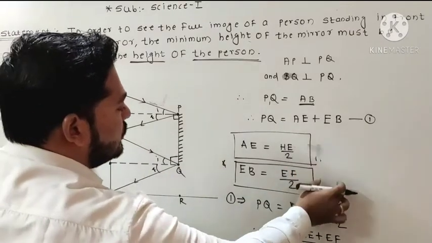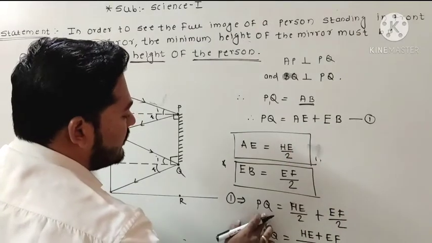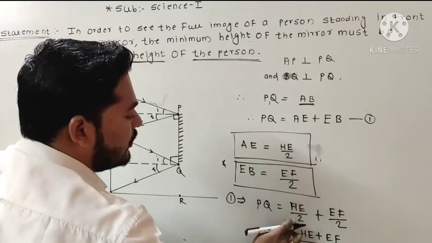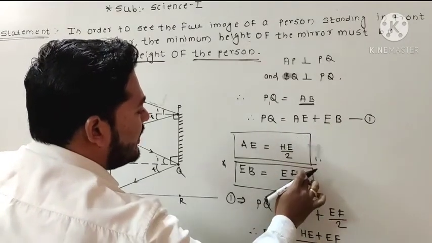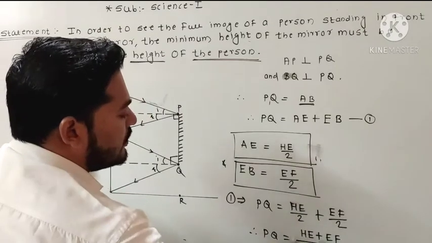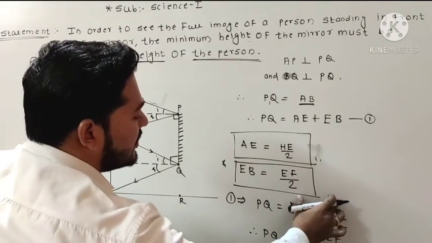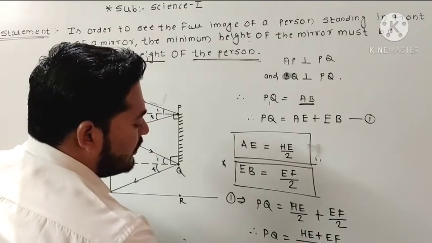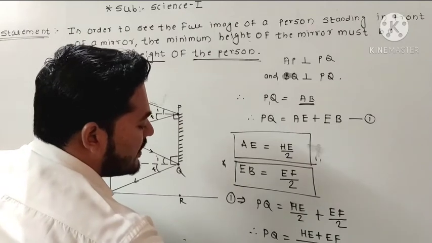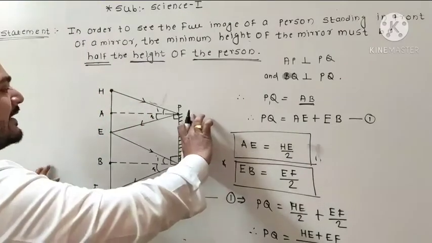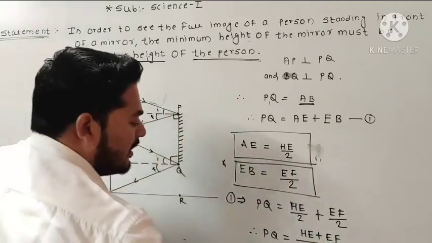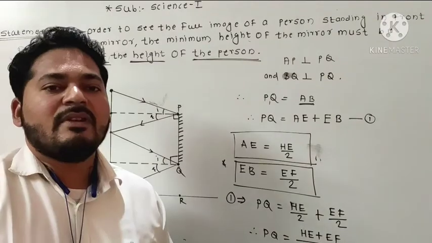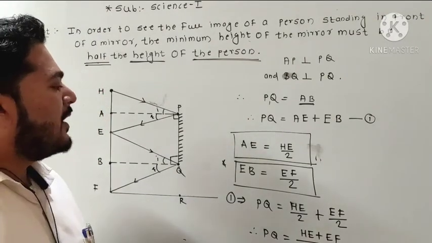Okay, we put the two values in equation 1. So equation 1 implies PQ is equal to, what is the value of AE? HE by 2, plus what is the value of EB? EB is EF upon 2. Okay, so the base is the same, so we write 2 and the addition of these. From that we easily prove that PQ is equal to half of HF. That means PQ is the height of the mirror and HF is the height of that person. So in this way we have discussed this part of the plane mirror.